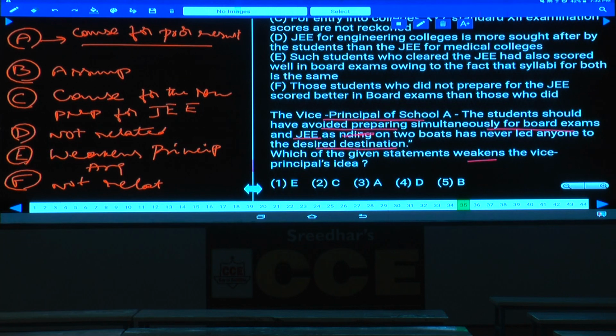Yes, tell me which weakens the vice principal's idea? E weakens the vice principal, because here we have clearly discussed that one. Isn't it? Now here E has clearly specified that those who are preparing can be successful in both these two. But this person's statement is, if they are preparing for these two, you cannot be thorough in any one of these two. Hence it weakens.